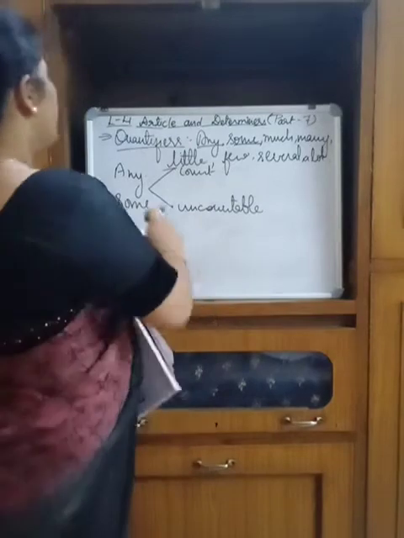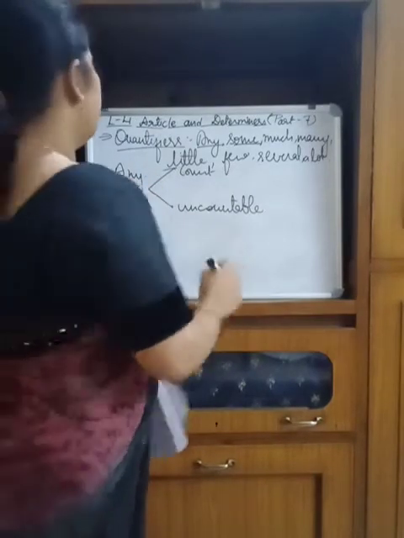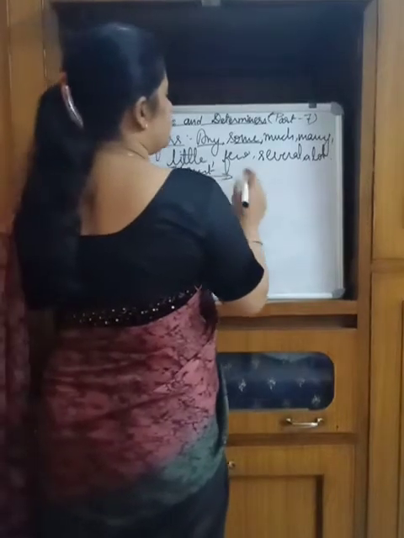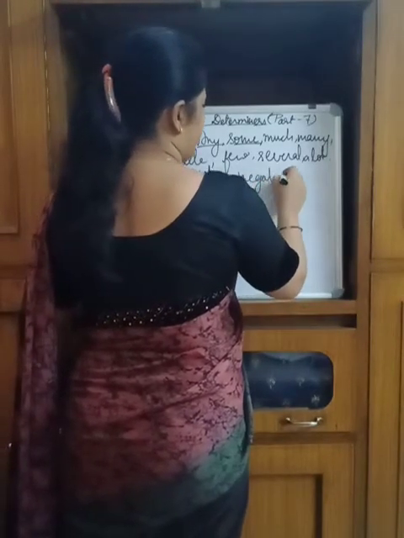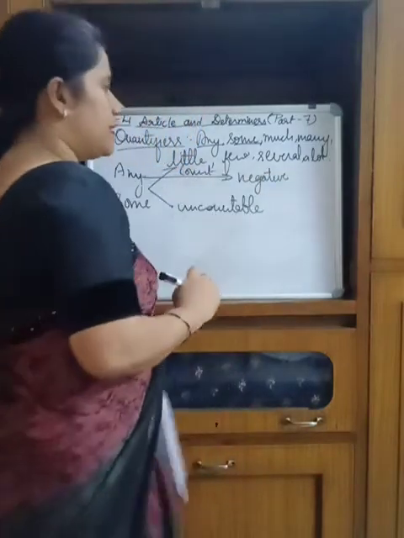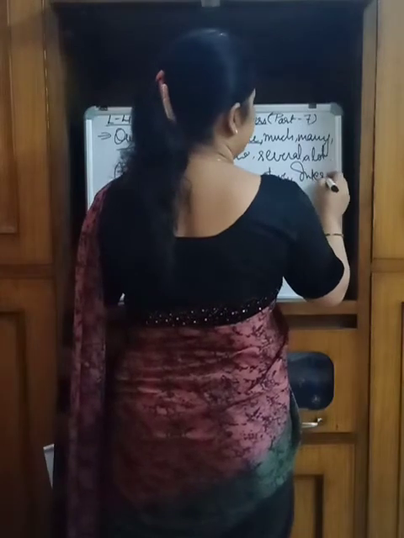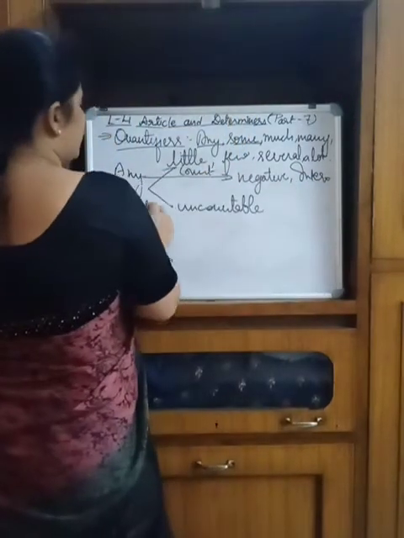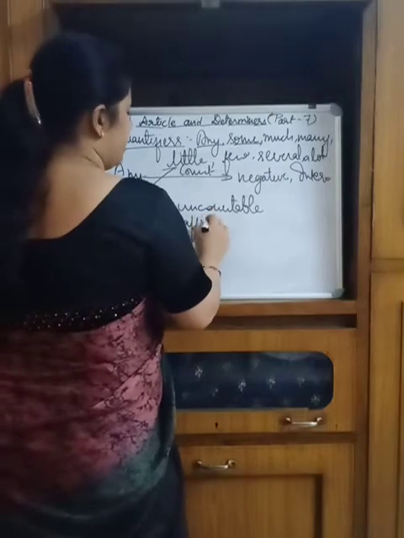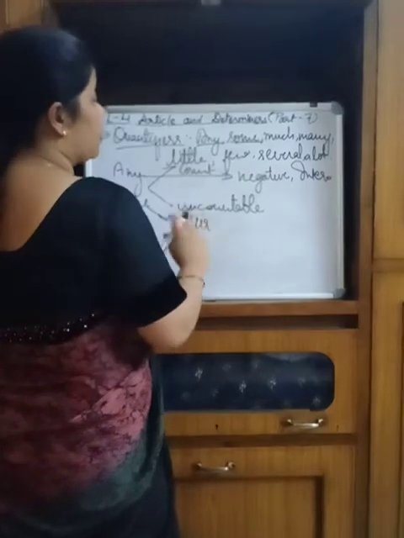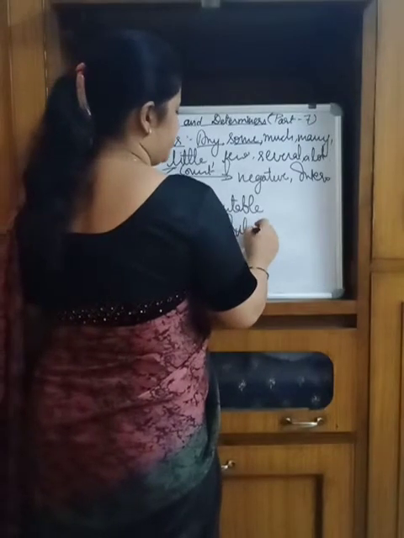With the word any we are using it in a negative sense and in interrogative sentences. But the word some we are taking as affirmative, you can say in a positive sense, and in an interrogative also.